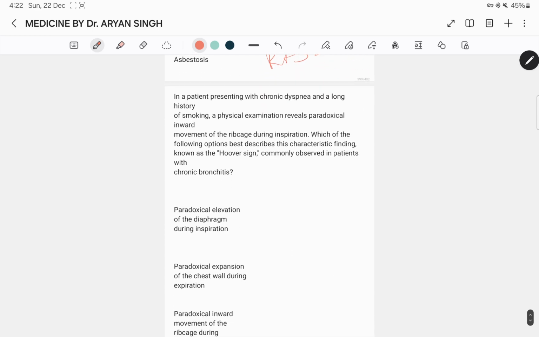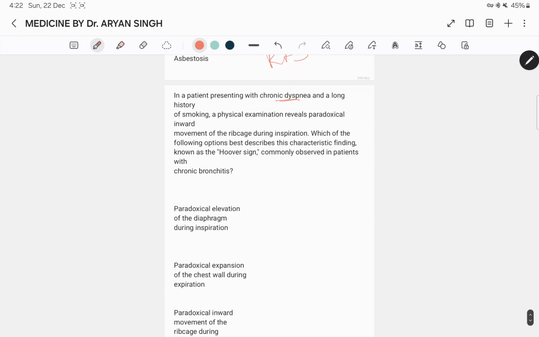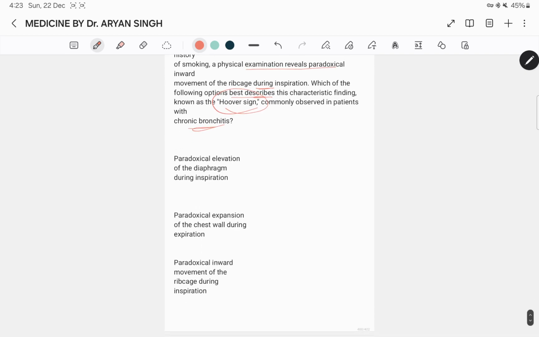Next question. In a patient presenting with chronic dyspnea and a long history of smoking, a physical examination revealed paradoxical inward movement of the ribcage during inspiration. Which of the following options best describes the characteristic found in Hoover sign, commonly observed in a patient with chronic bronchitis? Paradoxical elevation of the diaphragm during inspiration, paradoxical expansion of the chest wall during expiration, paradoxical inward movement of the ribcage during inspiration. Then the best answer is the last one.